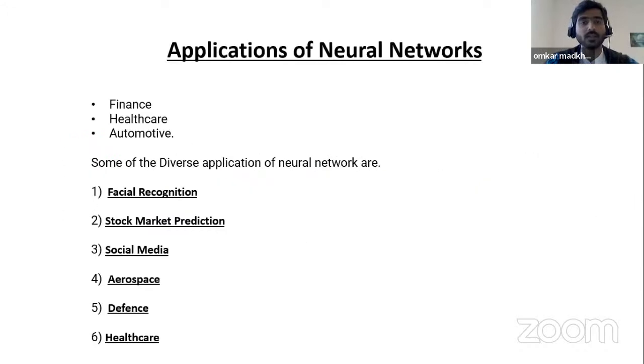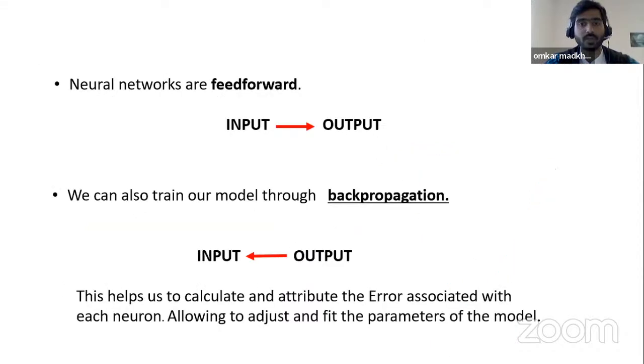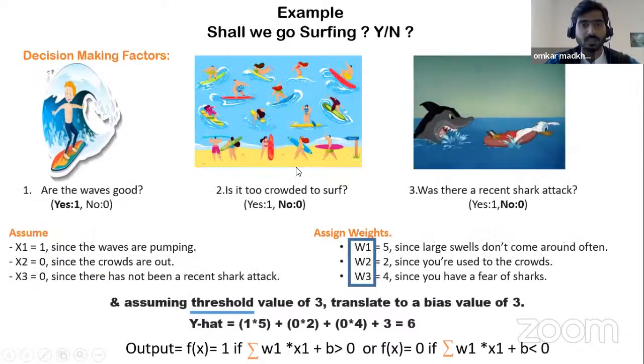As you can see in the diagram, the calculation happens in each node. It is very difficult for us to explain what is happening inside each node. Obviously, I have explained in this slide what is happening in one node.